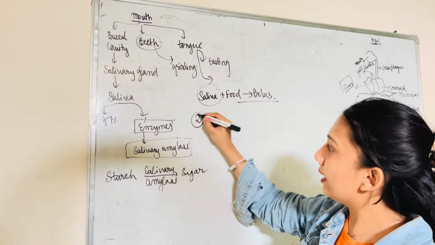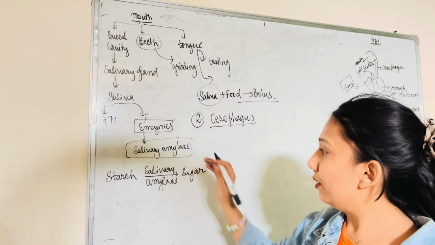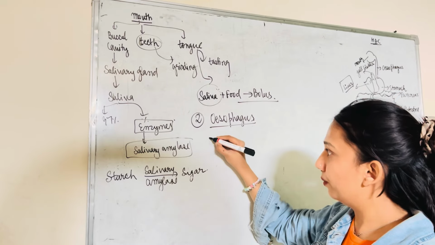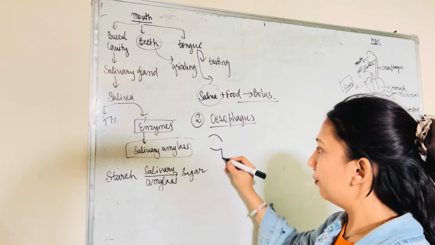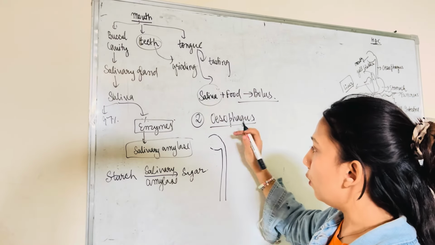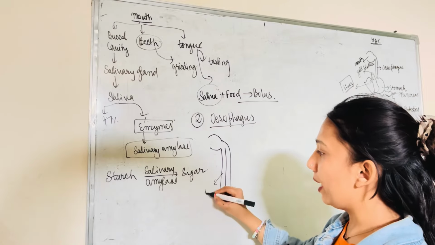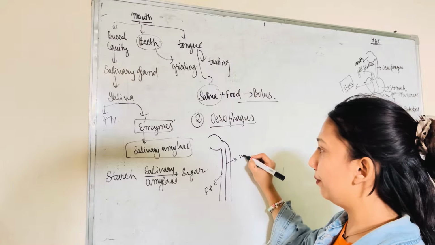Then the second structure of the alimentary canal is the esophagus. But you need to learn something here. Mouth, food pipe. But the mouth has a common opening for the food pipe and the windpipe.